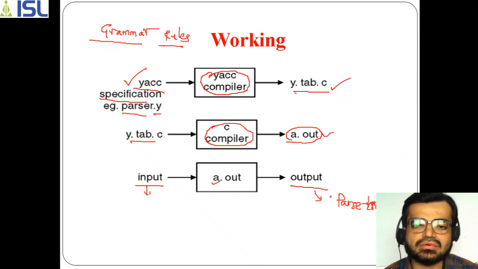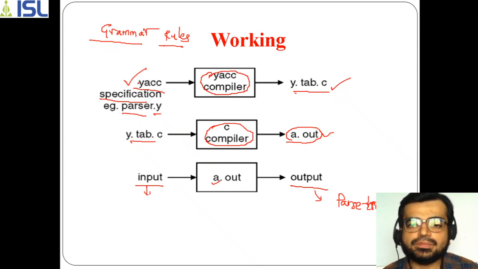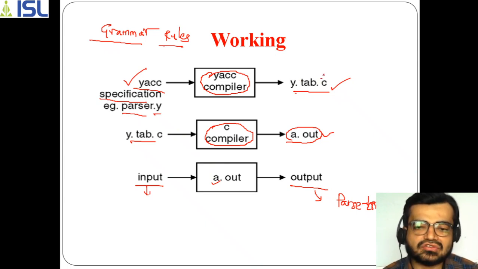So in this way the working happens here. In the first phase, you have the YACC compiler which takes as input a YACC program with an extension of .y, and you can give any name to the file; here it has been taken as parser. The output of this will be a C file, that's why you find the extension .c.